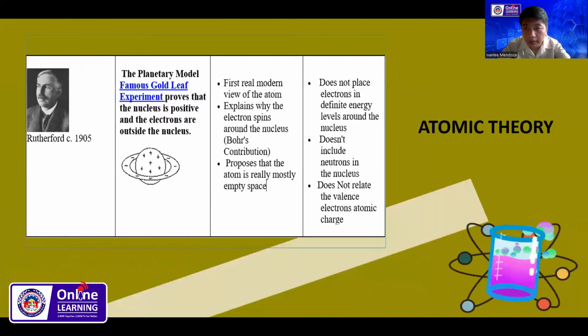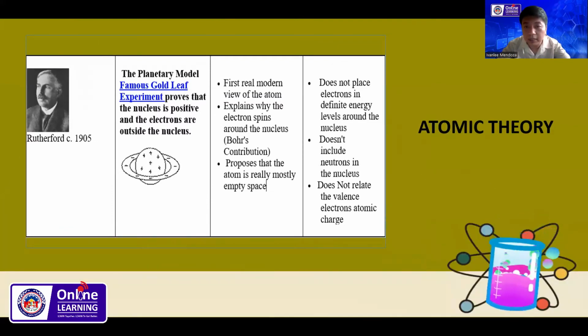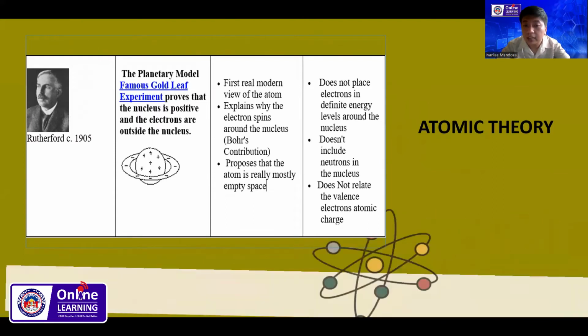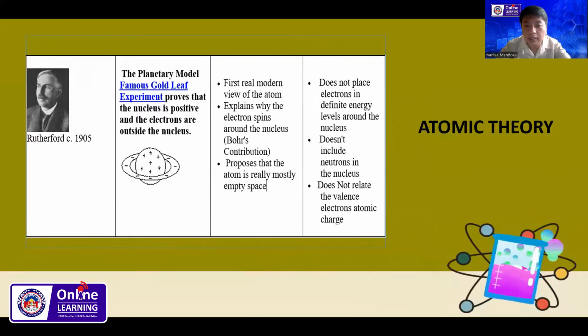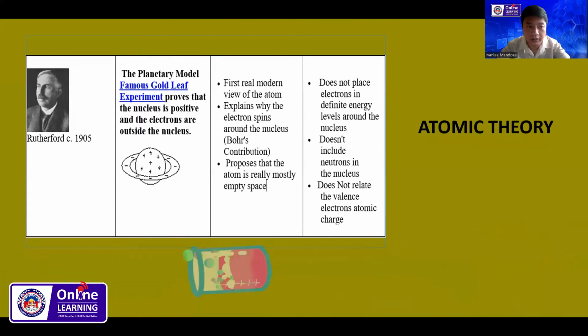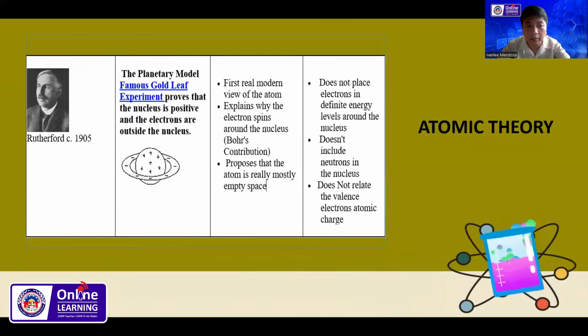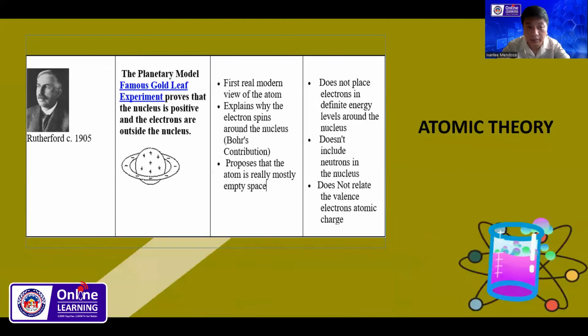Then some shortcomings and problems. It does not place electrons in definite energy levels around the nucleus. It does not include neutrons in the nucleus. And the last one is it does not relate the valence electrons to atomic charge. So that is the development under this particular scientist, Ernest Rutherford.